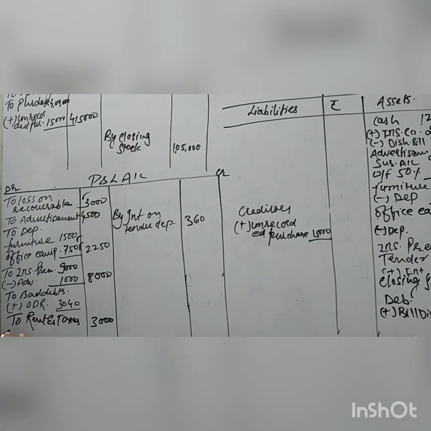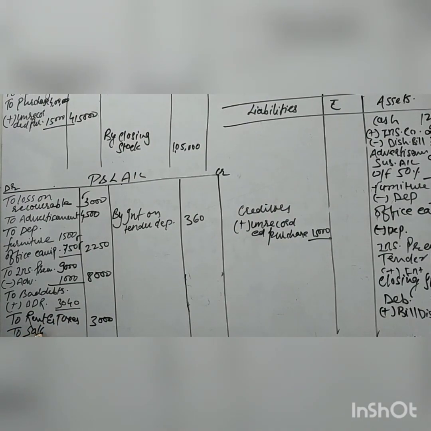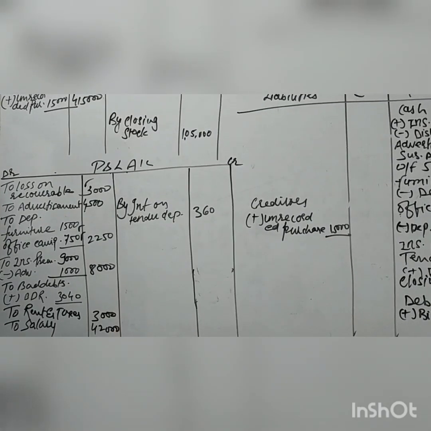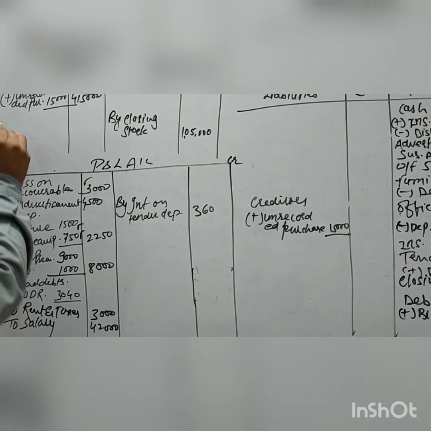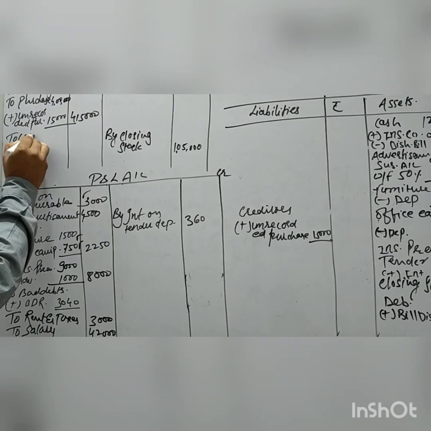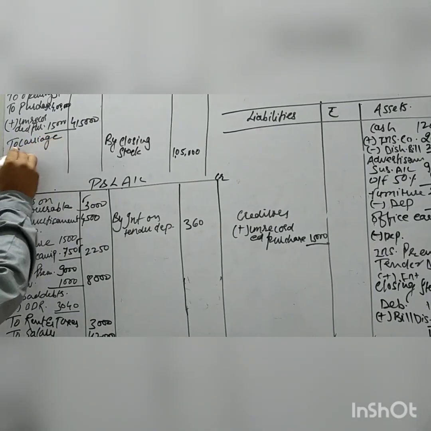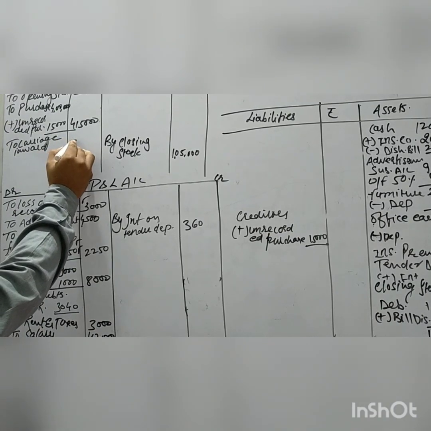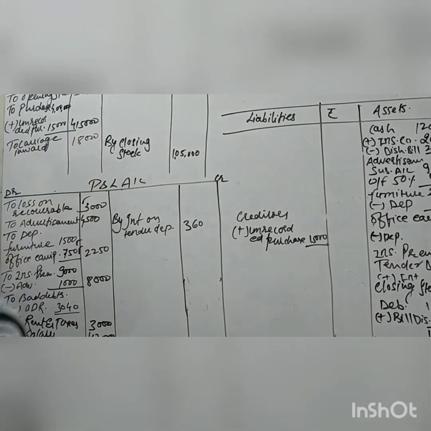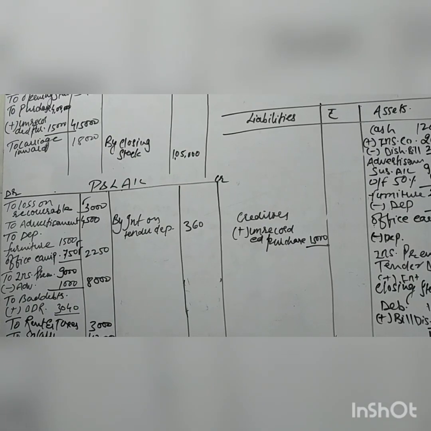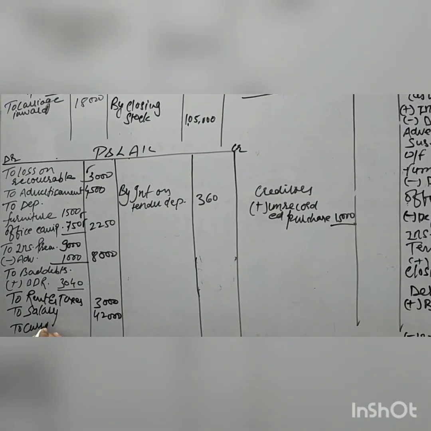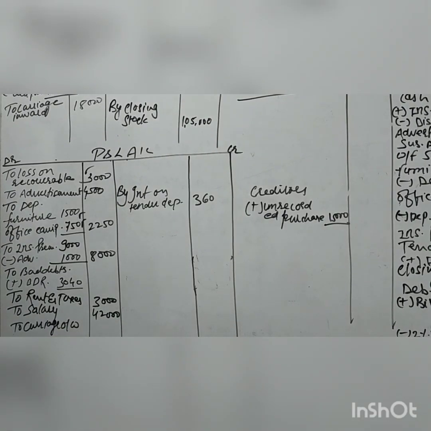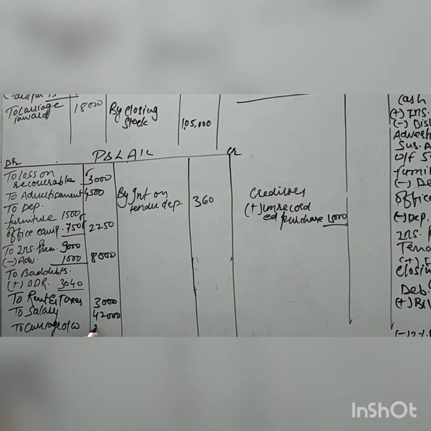Okay, salary. Salary 42,000. Carriage inward, you know very well that carriage inward is a trading item. Carriage inward 18,000. Carriage outward, this is our P&L item. Carriage outward is 21,000.